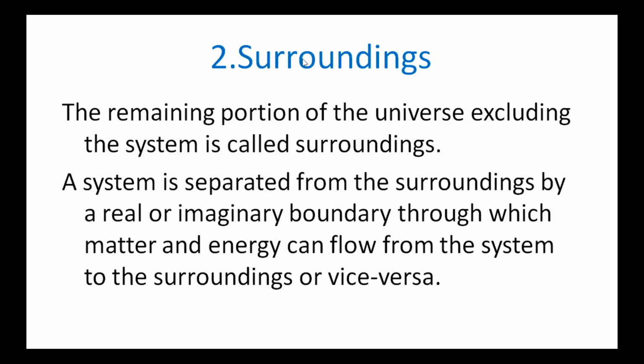Next term is surroundings. The remaining portion of the universe excluding the system is called surroundings. So a system is separated from the surroundings by a real or imaginary boundary through which matter and energy can flow from the system to the surroundings or surroundings to the system.